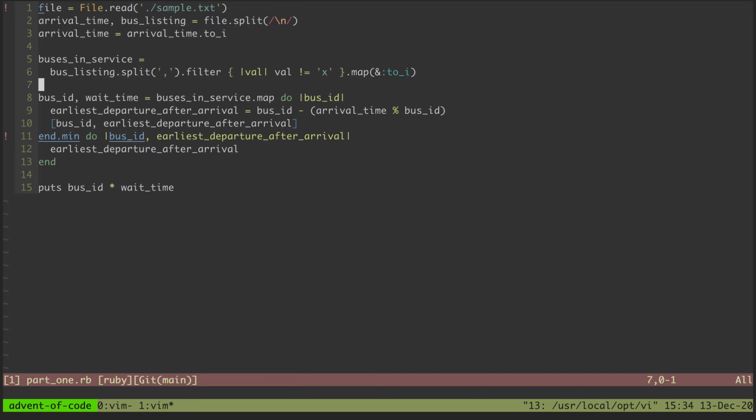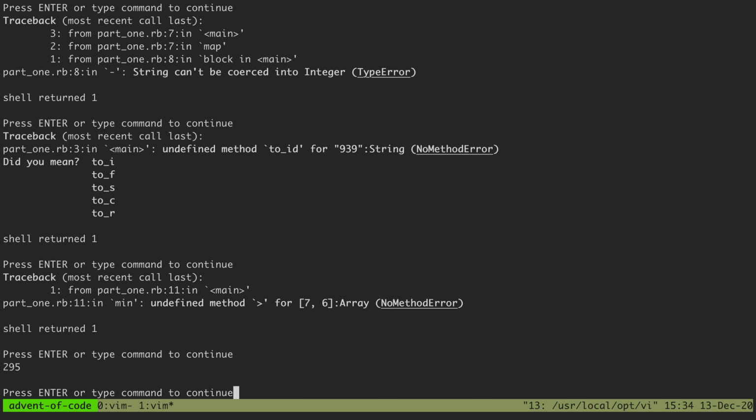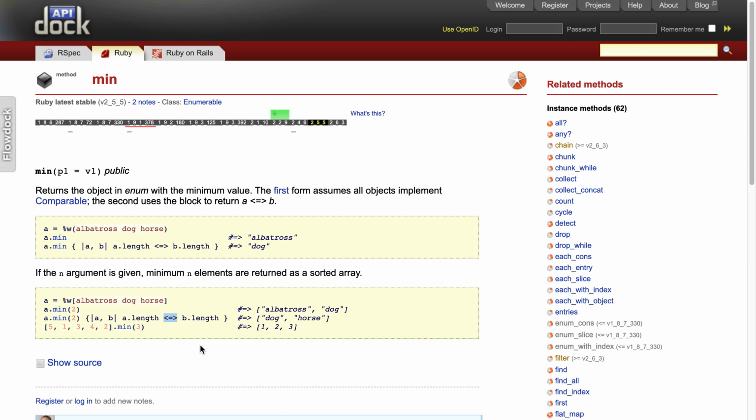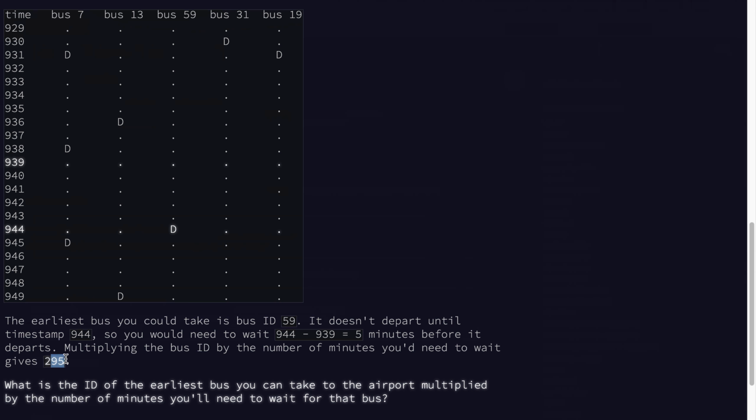So let's try updating this. Tuple 1 dot last, tuple 2 dot last, because we don't care about the bus ID in this part, we just care about comparing this last value in the tuple. So then I'm going to call these incoming arguments tuple 1 and tuple 2, and we will try that now. 295. Is that, yeah, 295. Okay.